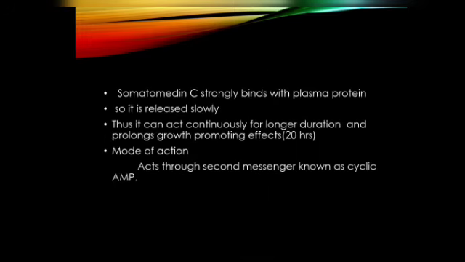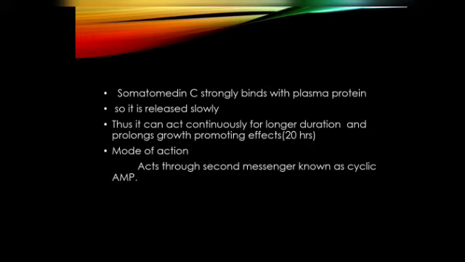And I have previously mentioned one thing about this. The half life of growth hormone is about 6 to 20 minutes. Here I have to mention one more thing: the half life of somatomedin C is 20 hours.